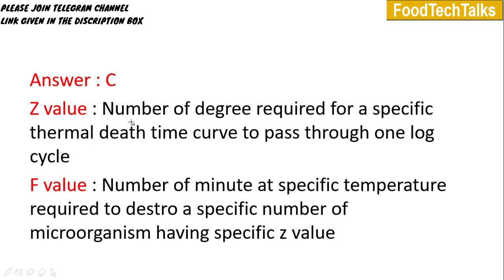Definitions of the Z value and F value are also given. Z value is the number of degrees required for a specific thermal death time curve to pass through one log cycle, meaning killing of 90% of organisms. And F value is the number of minutes at a specific temperature required to destroy a specific number of microorganisms having a specific Z value.